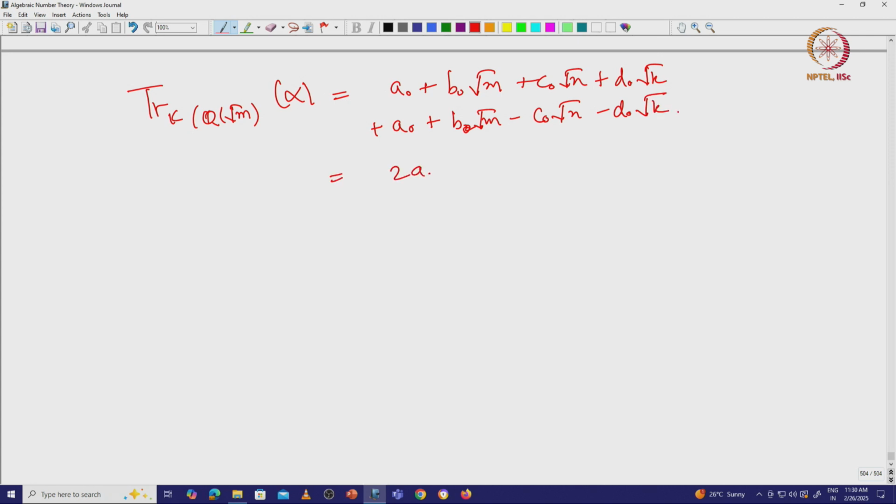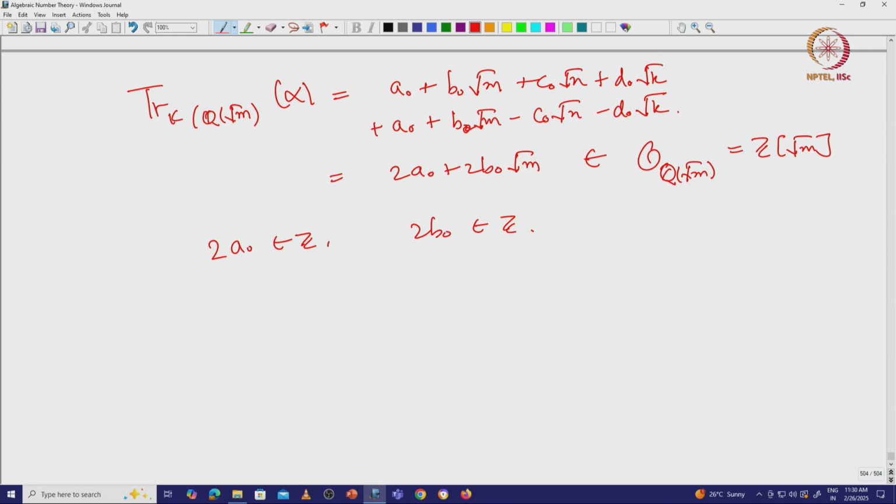So this is 2 a0 plus 2 b0 square root of m, and this should be in O of Q(square root of m), which is equal to Z[square root of m], because m is 3 mod 4, right. So this implies that 2 a0 is in Z and 2 b0 is in Z.